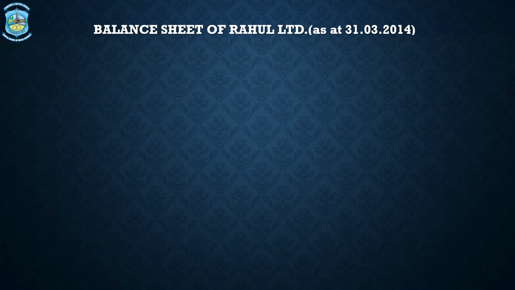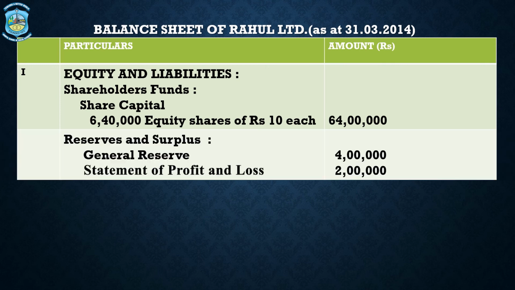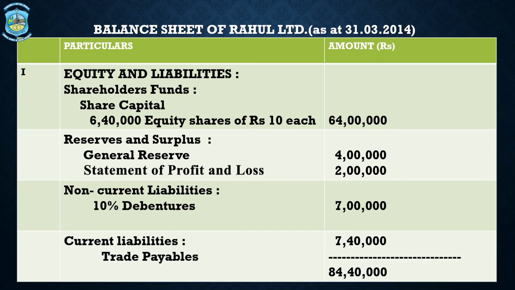Let us have a look at the balance sheet in the books of Rahul Limited. Equity and liabilities. Under equity and liabilities, we have shareholders funds. Under shareholders funds, we have share capital 6,40,000 equity shares of 10 each, that is 64 lakhs. Reserve and surplus. General reserve of 4 lakhs. Statement of P&L 2 lakhs. Non-current liabilities 10% debenture 7 lakhs. Current liabilities, we have trade payables of 7,40,000. So the total is